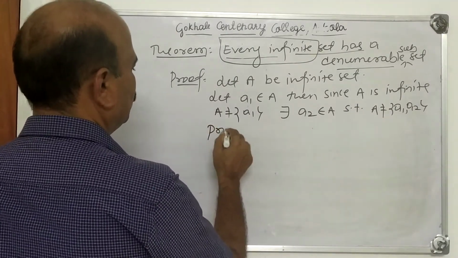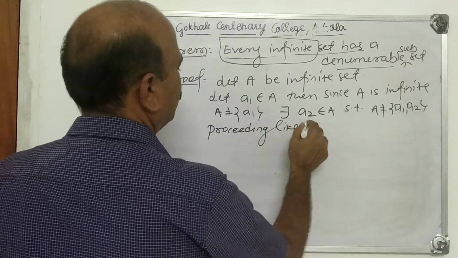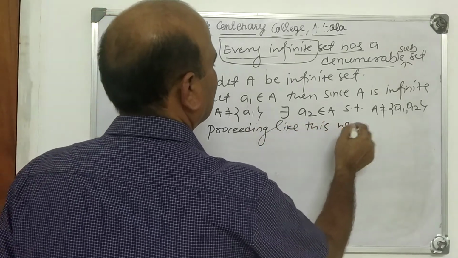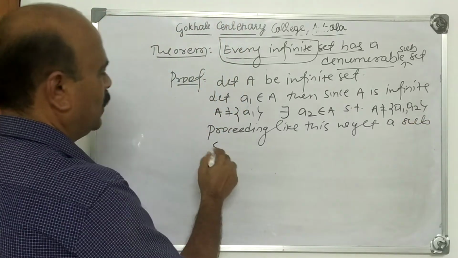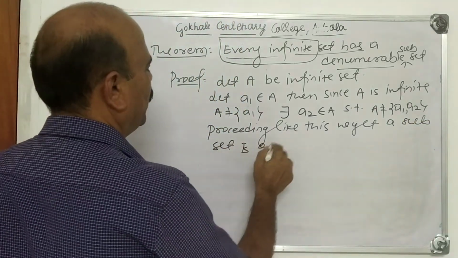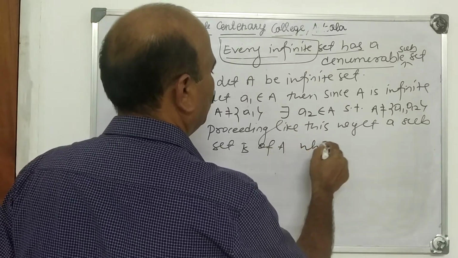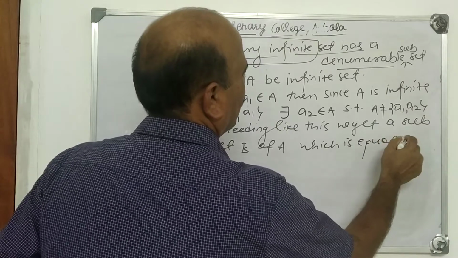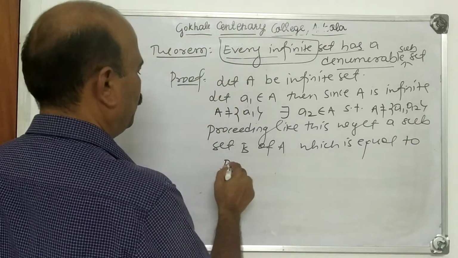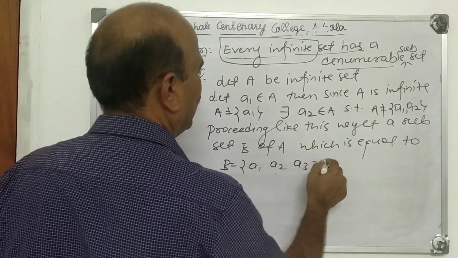Proceeding like this, we get a subset B of A, which is equal to {A1, A2, A3, and so on}.